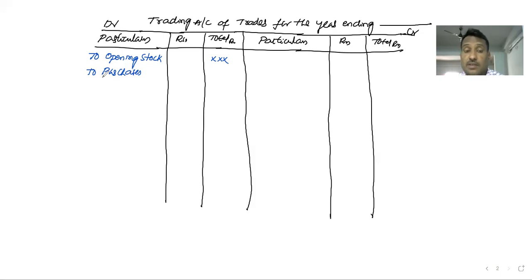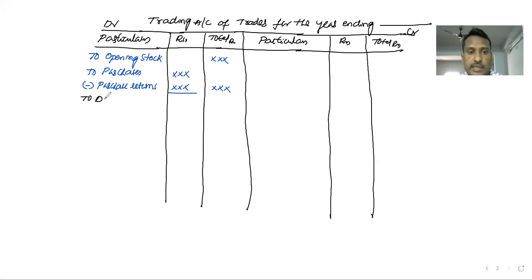From this, minus purchase returns, if any. If there are any purchase returns in the problem, we subtract them from the purchases and write the net amount in the second column. After that, all direct expenses.